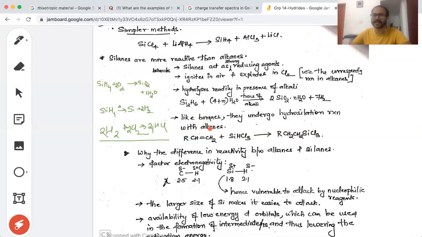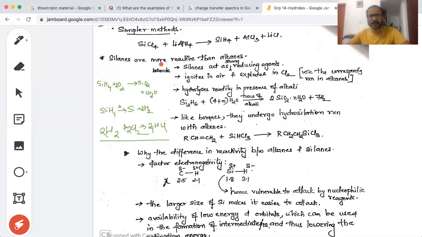Likewise, silanes also show the reaction of hydrosilylation with the alkene. So when you treat it with this kind of silane, what happens is that the hydrogen adds on to this carbon, and you have the rest of the SiCl3 adding on to this product. So this way you can synthesize an organosilicon reagent, which can be used for further organic synthesis.